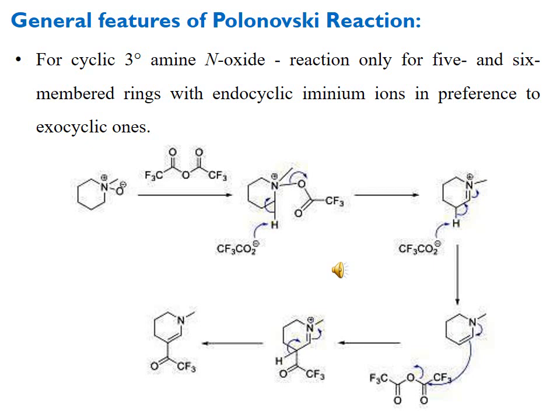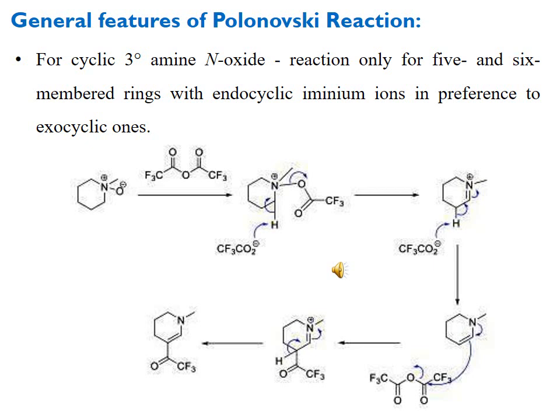The cyclic tertiary amine N-oxide reaction is known only for 5-membered and 6-membered rings, and also with endocyclic amine in preference to exocyclic ones, and this is in the presence of trifluoroacetic anhydride. But in case of simple acetic anhydride, there is more preference for the exocyclic amine instead of the endocyclic amine.